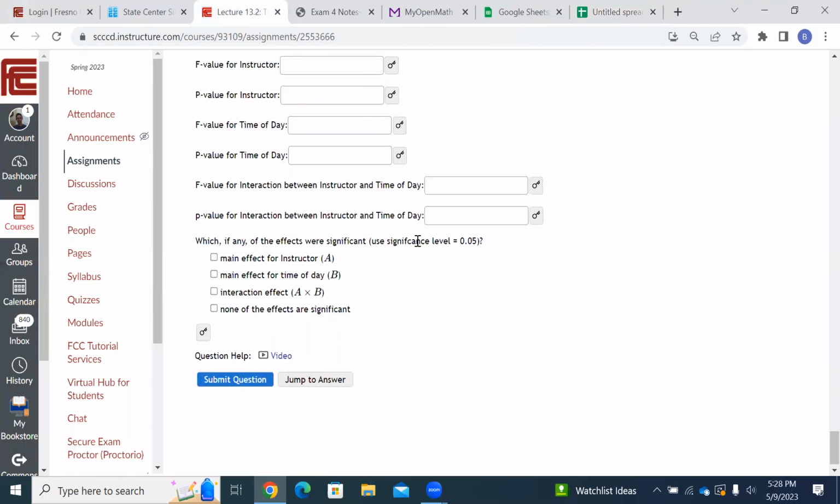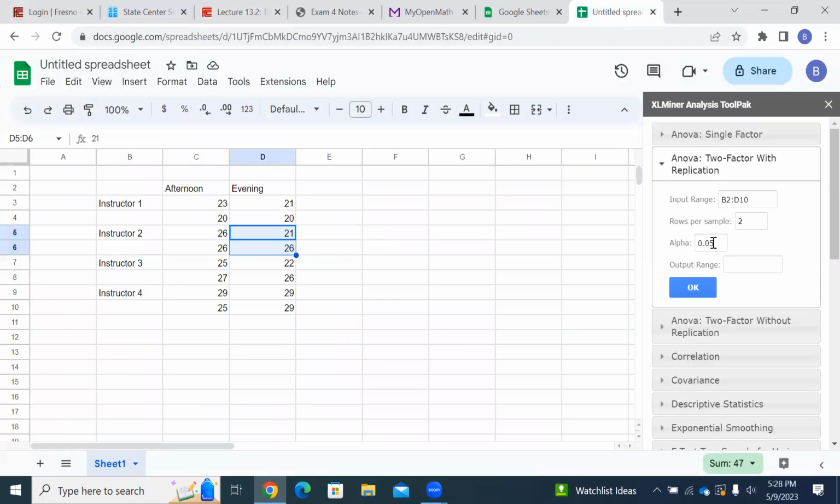There it is. Significance level, 0.05. Yeah, so mine's 0.05. If yours is different, 0.02, 0.01, whatever, then change it right here. Now, output range, where do you want that to go? A mistake a lot of people make is they'll click right here and it'll put in some crazy thing. You don't want that. Erase that. Click over here, somewhere to the right, or you can put it down below. It's where it's going to spit your output.